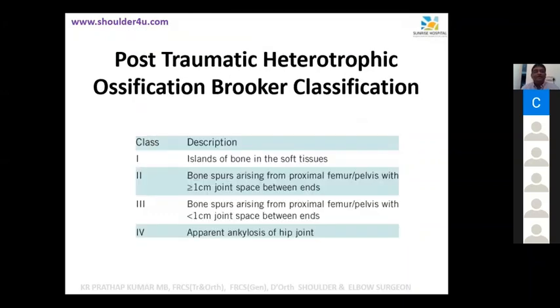So what are the predisposing factors? That can be asked anywhere. Anto, you may know. Give me some predisposing factors. Akhil, you know?